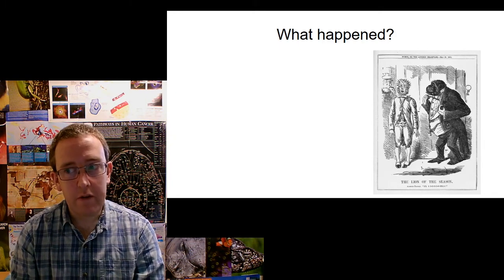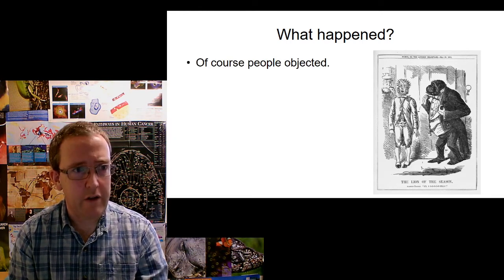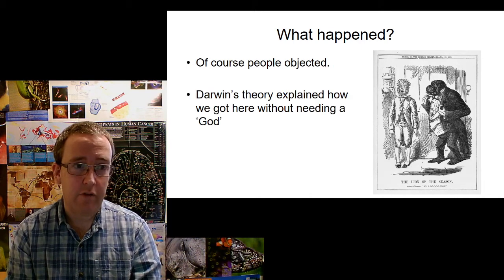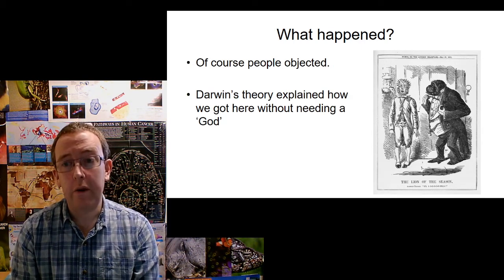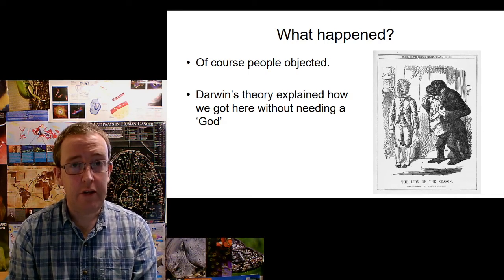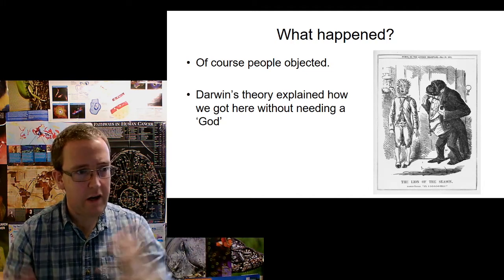But it was only when the church got hold of it, and I think William Wilberforce got hold of it and attacked it, on the idea that they thought it ran against the idea of God. Darwin's theory explained how we got to be where we are without needing there to be a God. It basically went against the Adam and Eve, magic rib and a snake and an apple story.